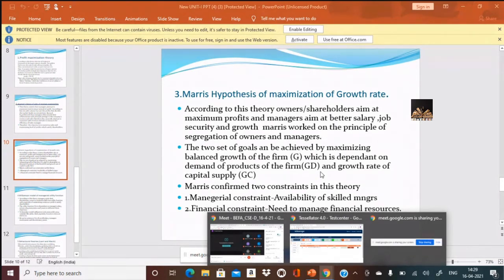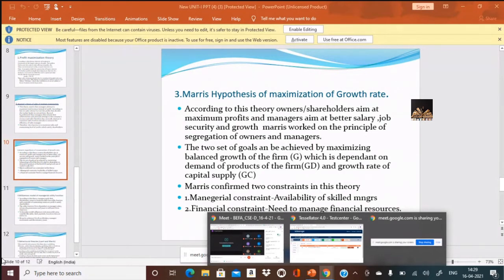Here, to identify this, there are two sets of goals to be achieved, identified with capital G. Capital G is equal to GD plus GC. What is capital G? G is the growth of a firm, which is dependent on two variables, GD and GC. GD is the growth rate of demand of the products of that particular firm, plus GC, the growth rate of capital supply.